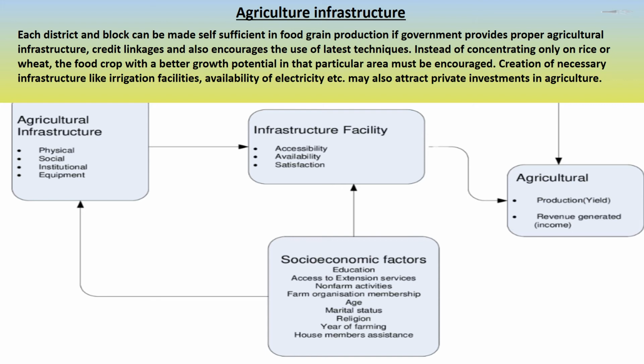In the given figure, agriculture infrastructure is physical, social, institutional equipments. Infrastructure facilities are accessibility, availability, satisfaction. And under socio-economic factors are education, access to extension services, non-farm activities, farm organization membership, age, marital status, religion, years of farming, household members, assistance, and agriculture is production, yield, revenue generated, that is income. So this whole cycle is interrelated, children.